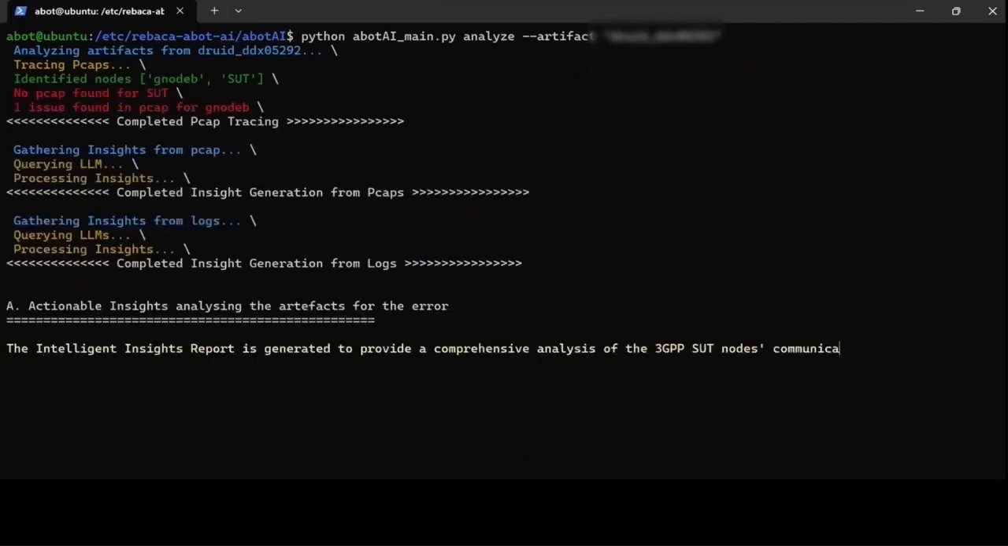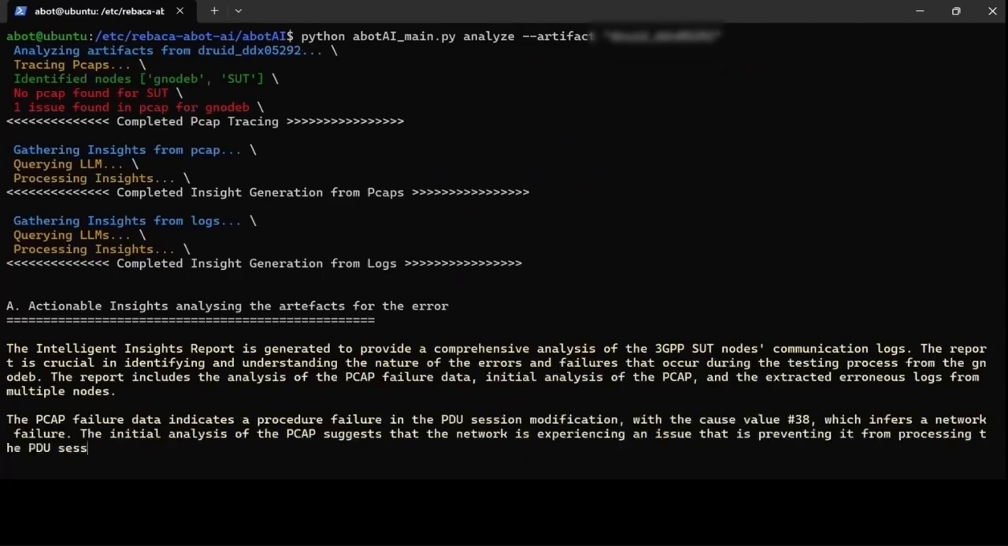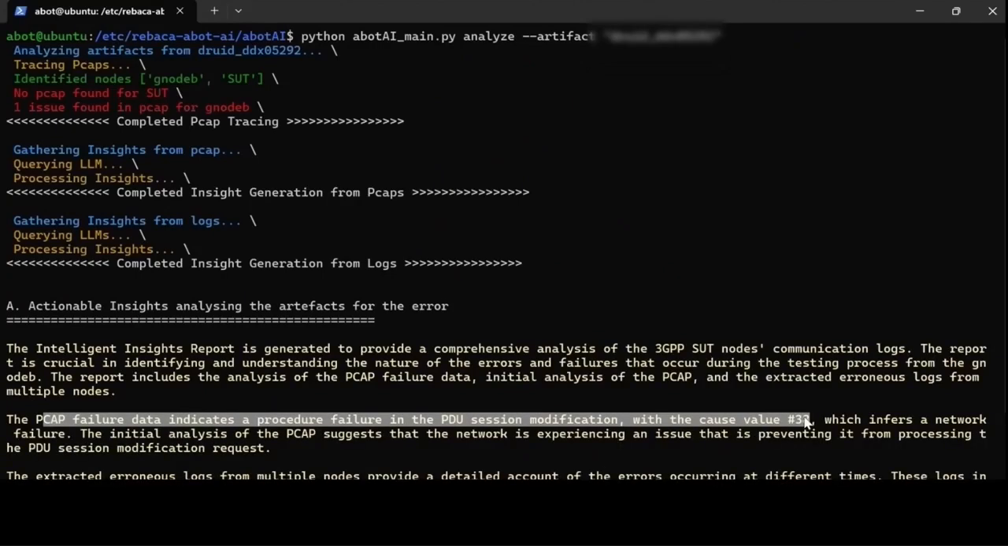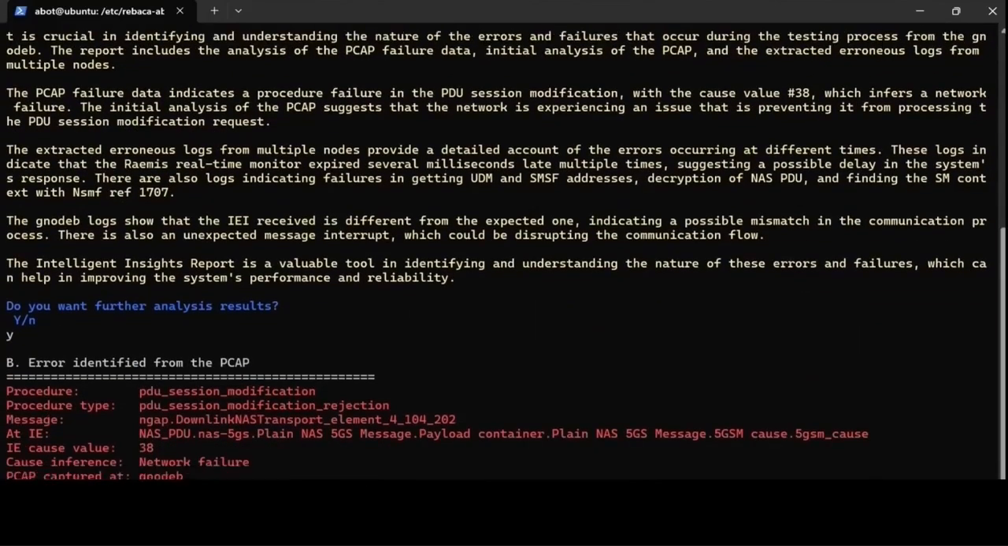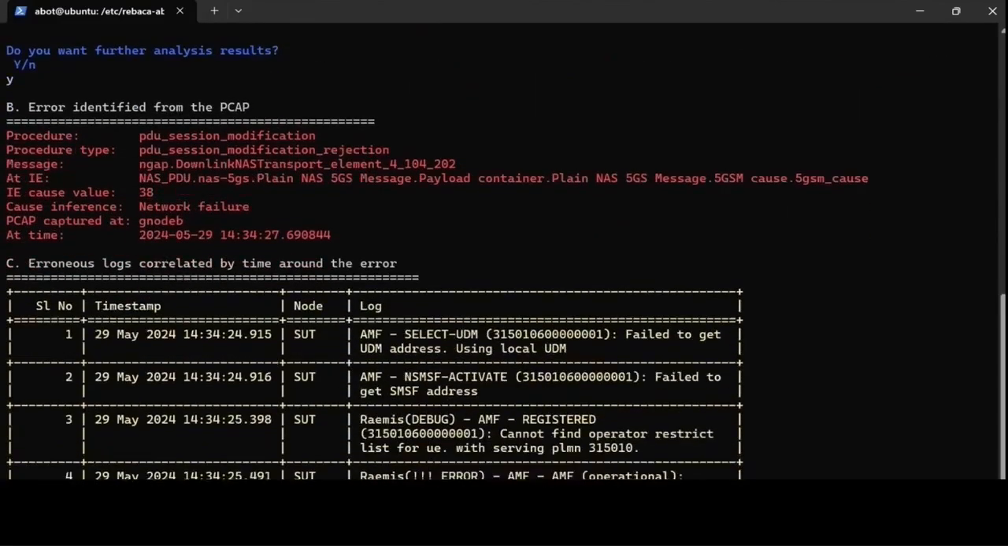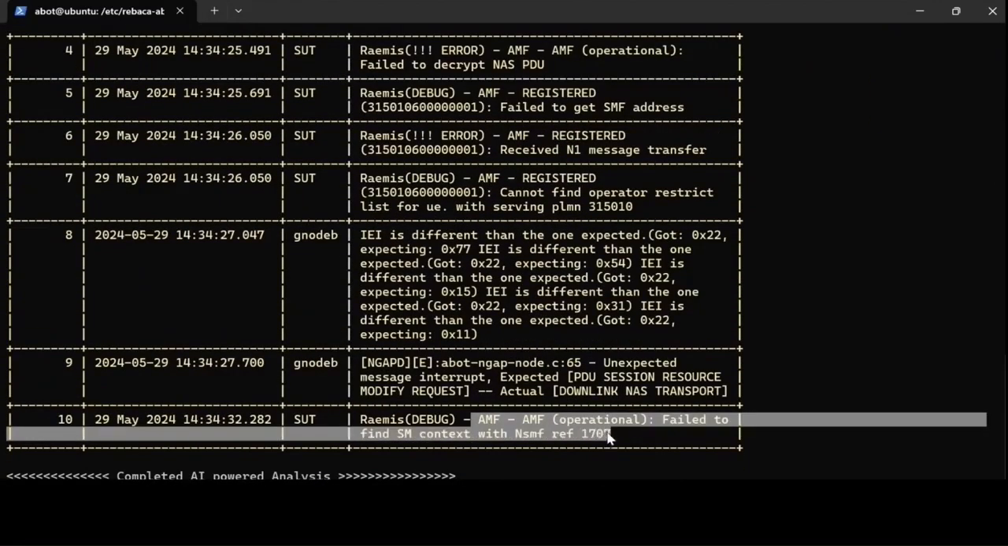The steps are same as before. We have first traced the PCAPs and gathered insights from various large language models. This is the reason for failure. When we analyze further, we see detailed description of the issue that had occurred as well as logs from various nodes that gives insight into the reason for the particular issue.